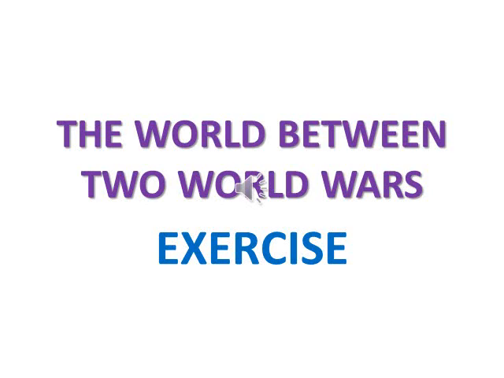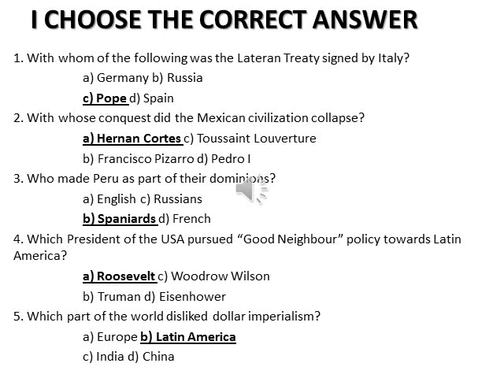So take page number 25. So choose the correct answer. So first question. With whom of the following was the Lateran Treaty signed by Italy? So Lateran Treaty, one of the important treaties signed by Mussolini. So he signed this treaty with whom? First A, Germany, B, Russia, C, Pope, D, Spain. With whom the Lateran Treaty was signed? With the Pope. So as per the treaty, he recognized the independence of the Vatican State and the Pope recognized the Kingdom of Italy. So option C, Pope.